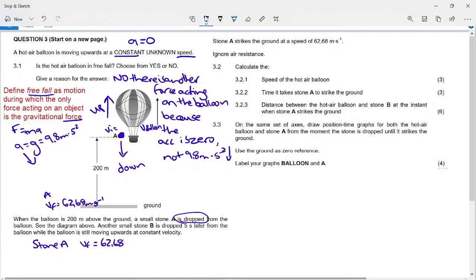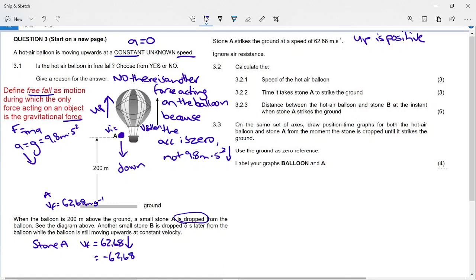Okay, but before we do anything with this, we need to declare a sign convention. I'm going to go up is positive, just because it's easier. At the moment, we're looking at everything that's moving downwards, but a lot of people work with up is positive all the time. So let's just work with up is positive. We know that the final velocity of the stone is 62,68 meters per second, but it is downwards. So if up is positive, this will be minus 62,68.